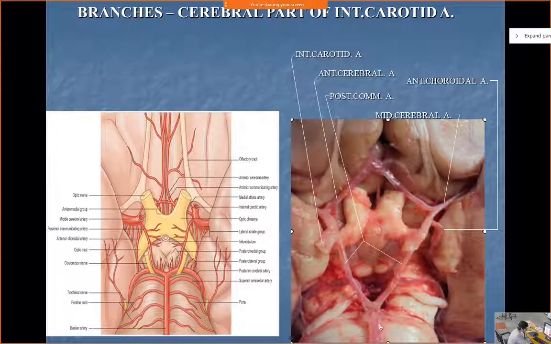So this is the pons. Now just above the pons, this thing, a collection of fibers. So this is the peduncle of the midbrain. This is another peduncle of the midbrain. So the area which lies in between these two peduncles is known as the interpeduncular fossa. This is one peduncle, this is another. In between them, this area. The peduncle is not limited here, it goes like that, it goes like this. So this area is known as the interpeduncular fossa. The circle of Willis will lie over here. Is it clear now?